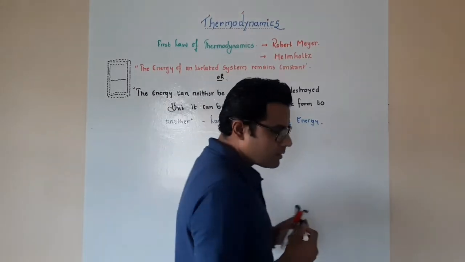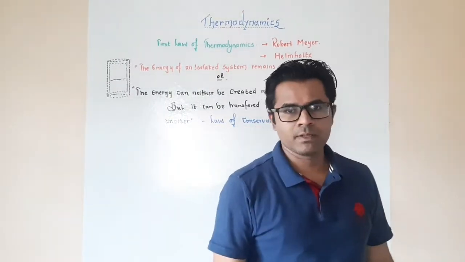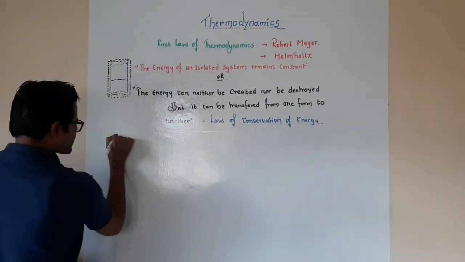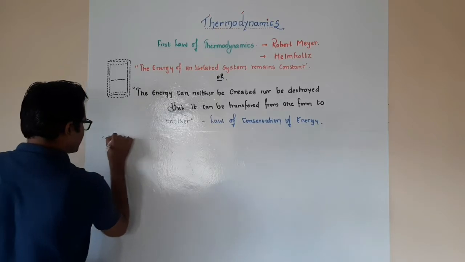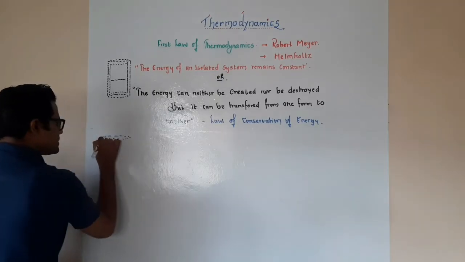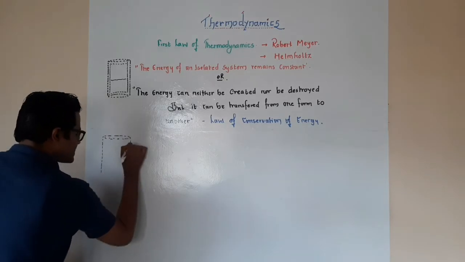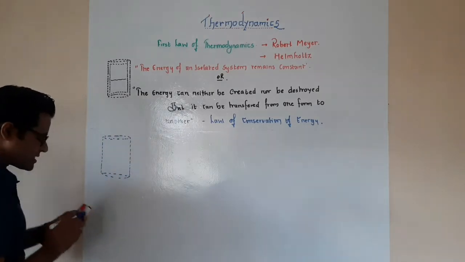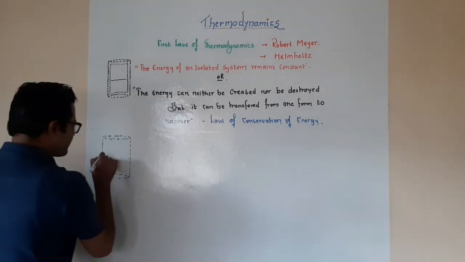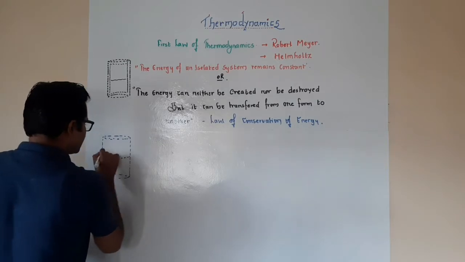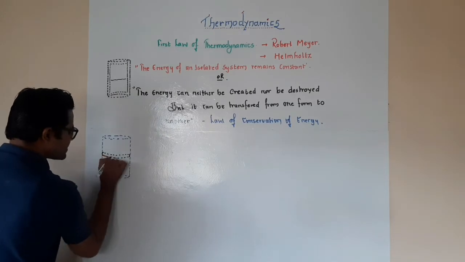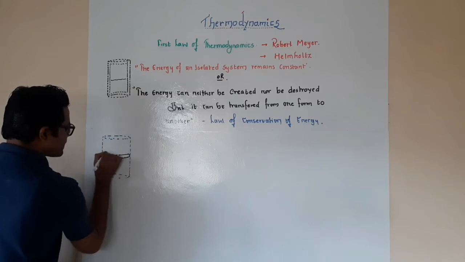Now, in order to understand this, let us say that we have a system, any system we are going to take into consideration. Let us say this is a system, and to this system we are going to attach a piston. Let us say this is the position of the piston, which is attached at this point.